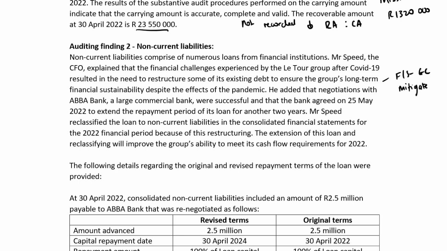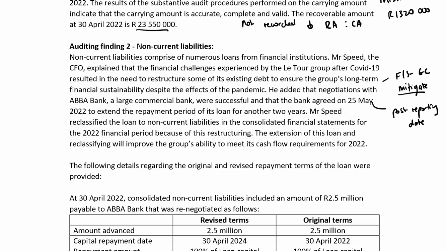He added that negotiations with ABBA Bank, a large commercial bank, were successful and that the bank agreed on 25 May 2022 to extend the repayment period of its loan for another 2 years. So here we've got post-reporting date, because it's after year end, but they have been successful in negotiating, so some good for their going concern woes.